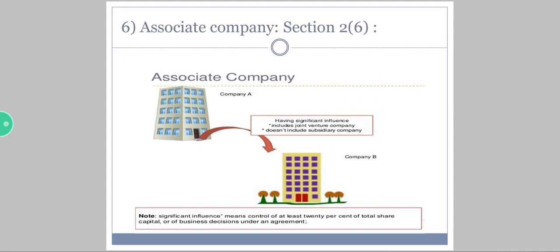Now, if I say company A is an associate company of company B, that means company A is going to have 20% of share capital of company B. See, it creates a significant influence on the other company. Significant influence means control of at least 20% of total share capital, okay, or the business decisions can be taken by the other partner company, that is company A.